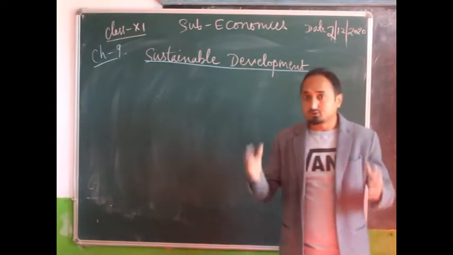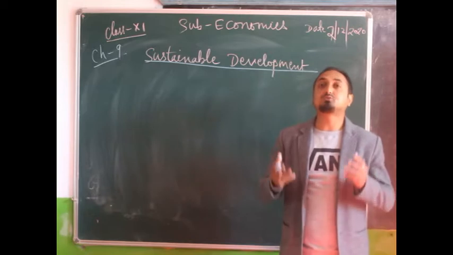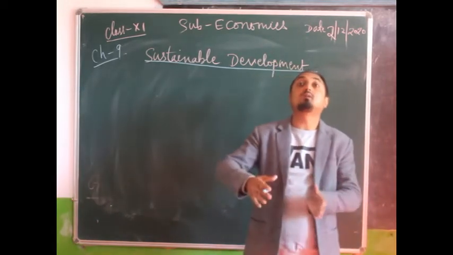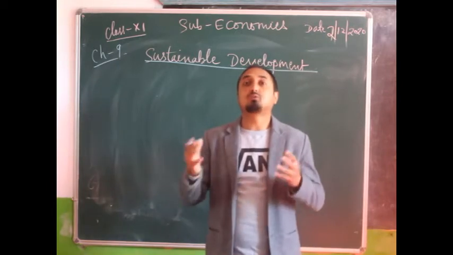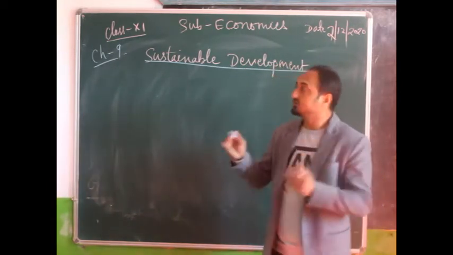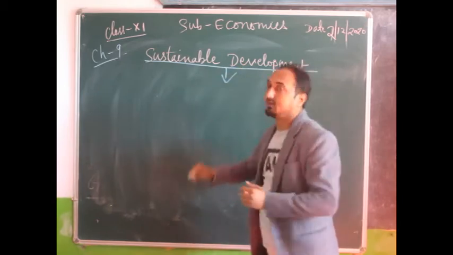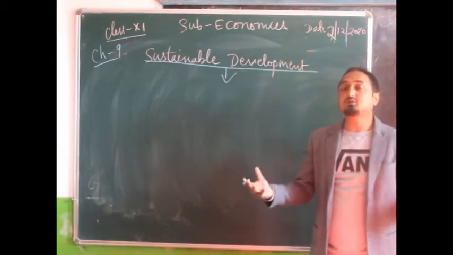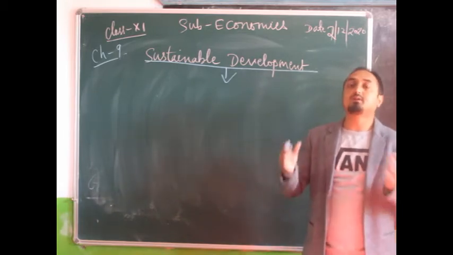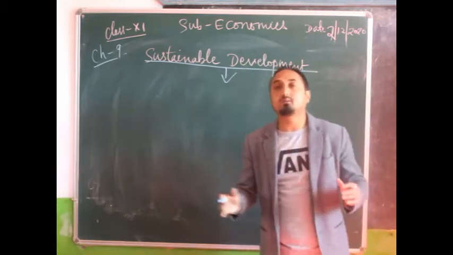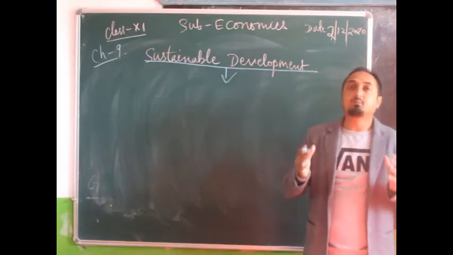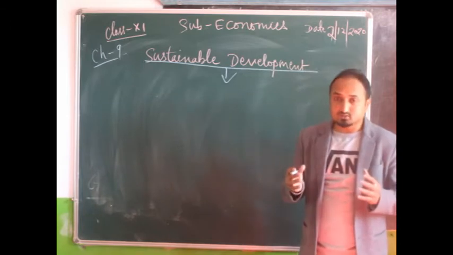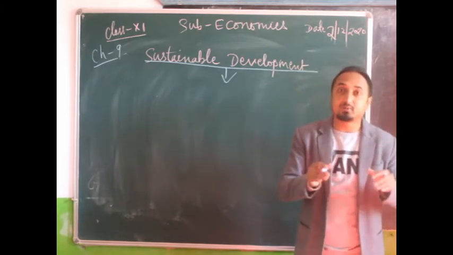That means resources should be used in an efficient way, so that we will not waste the resources, we will not overuse the resources, so that our future generation will suffer. So that is the main concept of sustainable development. Sustainable development explains that whatever resources we have, it may be any country, developed country, developing country, underdeveloped country, they have to use the resources in such a way that the resources should meet the needs of our present generation.